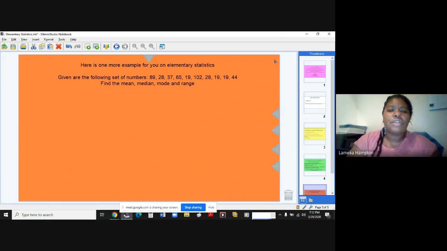Here's one more example for you on elementary statistics. Given are the following numbers of a set. And as you can see, I have them listed. Now, in the last slide, the numbers were in chronological order. So I didn't have to put them in order because they were already in order. This particular set, the numbers are not in order. And they want you to find the mean, median, mode, and range.